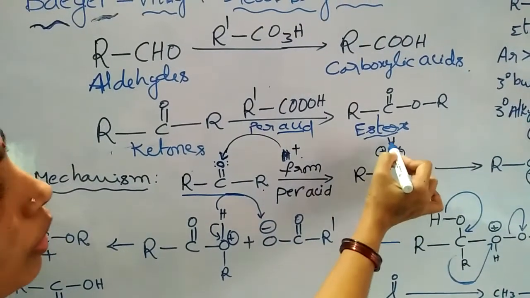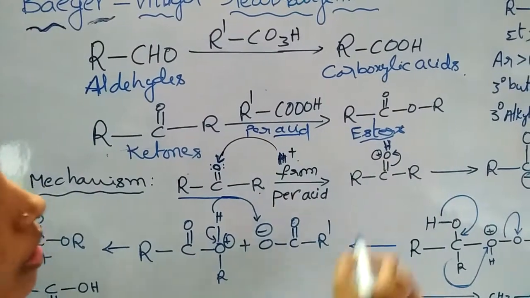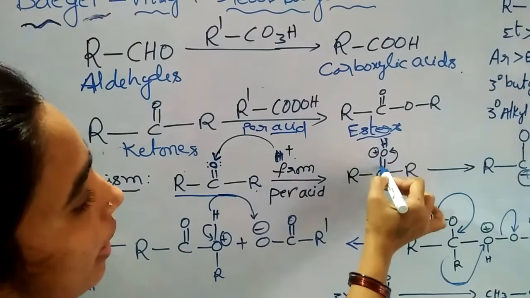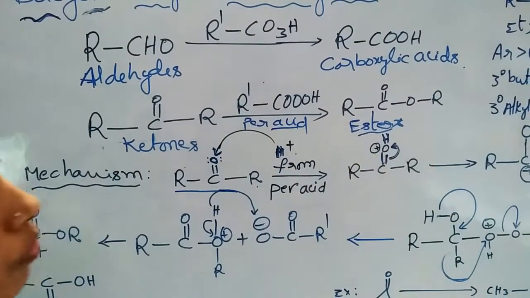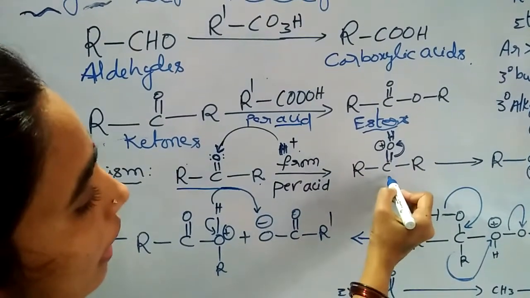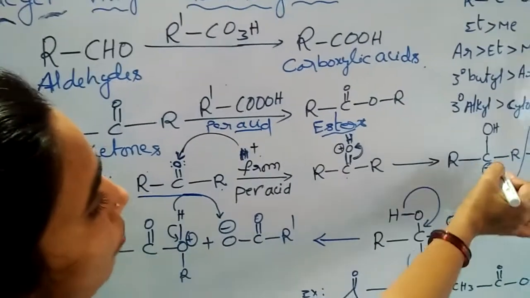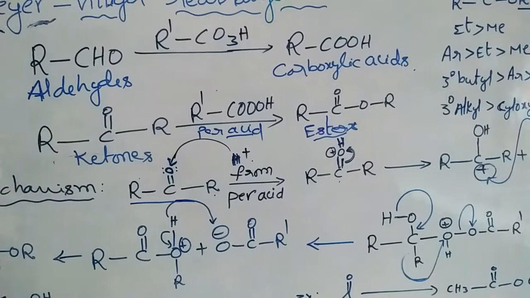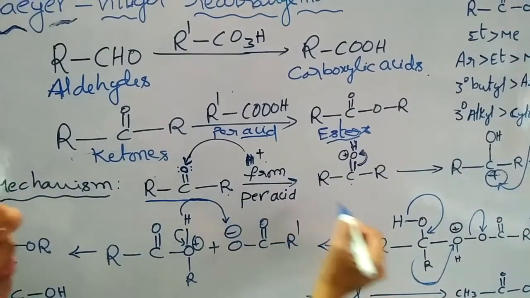Here, the protonated ketone. Here the double bond is there. The pi bond migrates towards oxygen. What will happen? The carbon will get a positive charge. Afterwards, we have peracid. We took peracid as a reagent.